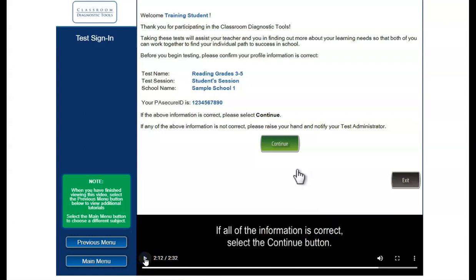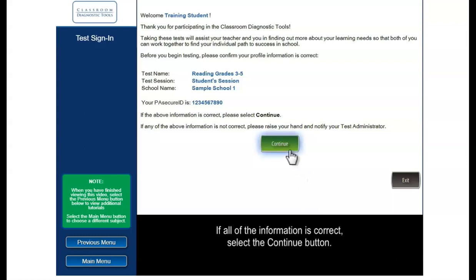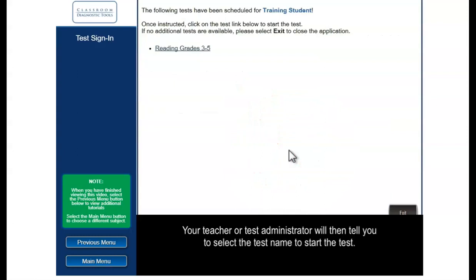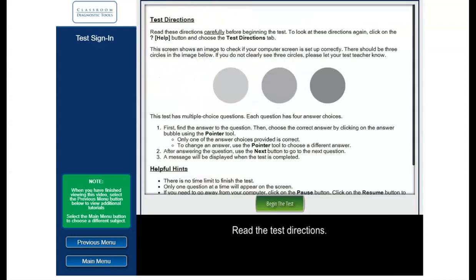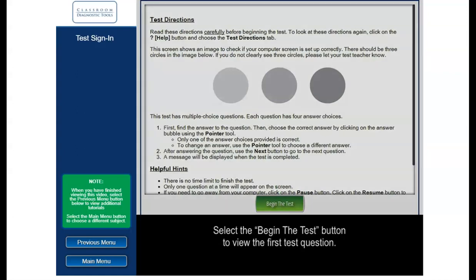This is when you would jump on the Google Meet and let us know you're having issues, or at least send us an email or call 827-0565. If all of the information is correct, select the Continue button. Your teacher or test administrator will then tell you to select the test name to start the test. Read the test directions. Select the Begin the Test button to view the first test question.